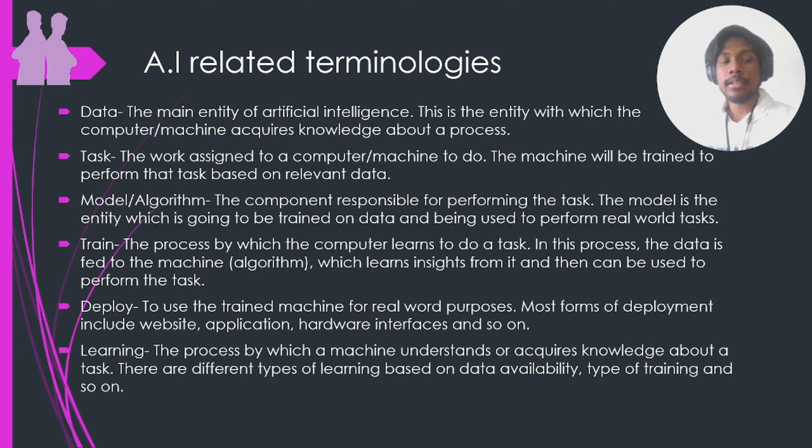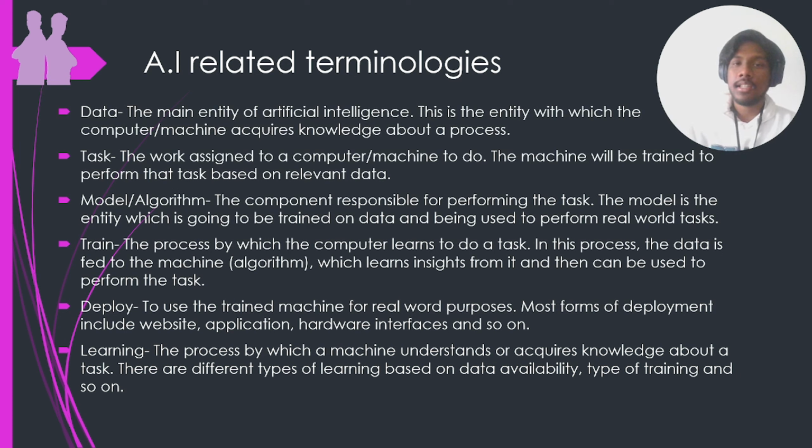There are two types of data, namely structured and unstructured. This tabular data is structured because it has a rows and columns format. But images, audio, video, graphs, text and all the other things are unstructured because they don't have a proper structure, they're not fixed. So that's about unstructured data. These are the things you need to know about data.